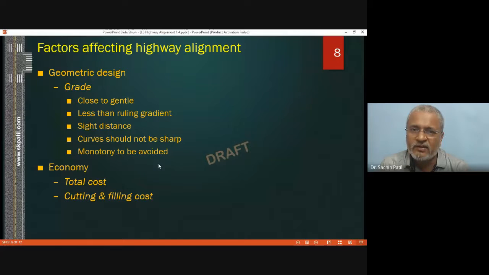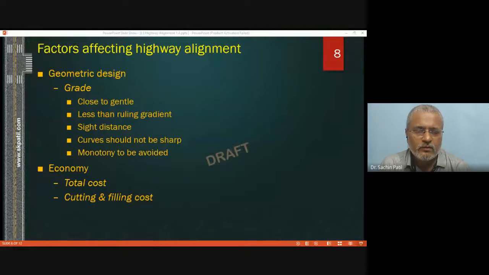Another factor which will be affecting highway alignment is geometric design. So we are going to take the help of grade. For the highway alignment A, B, C which has to be selected, the selected alignment should be such that the road is close to gentle, a relatively level surface.